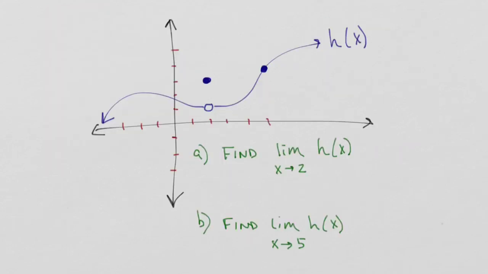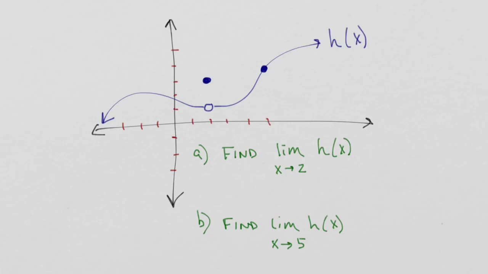I've got a function h of x, some polynomial curve. I have a removable discontinuity right here, and then I've identified another point for us. I want to look at these two questions, and I want you, again, to practice getting in the habit of reading this as the limit of h of x as x approaches 2, or in this case, the limit of h of x as x approaches 5.